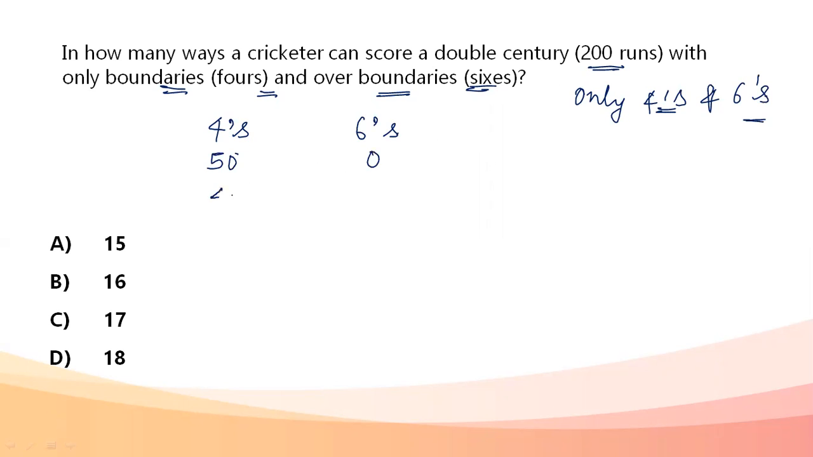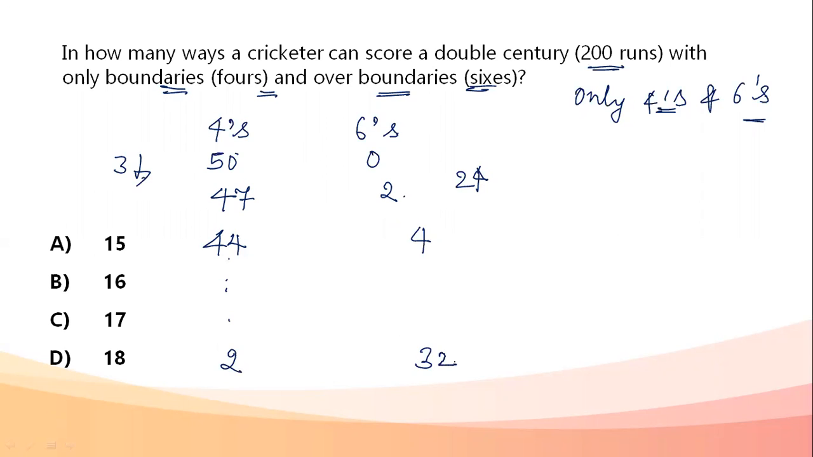Next, 47 4s and 2 6s. 44 4s and 4 6s. So I'll observe that as this goes on, every time the number of 4s decreases by 3 and the number of 6s increases by 2. The last term here will be, I'll have 2 4s and I'll have 32 6s. The last term is going to be 32 6s. So in total, there are going to be 17 ways.